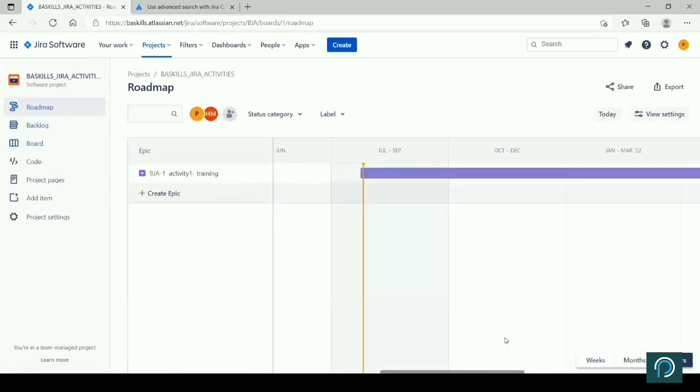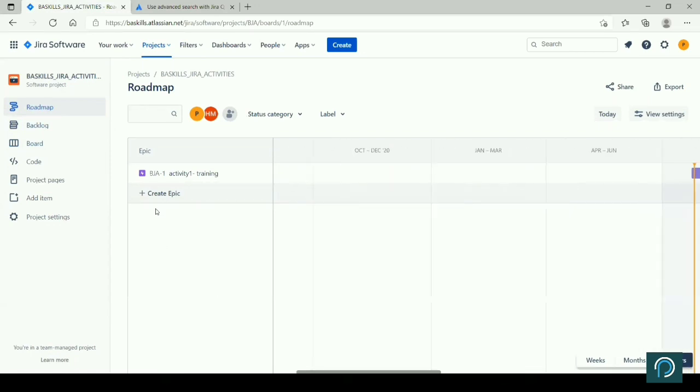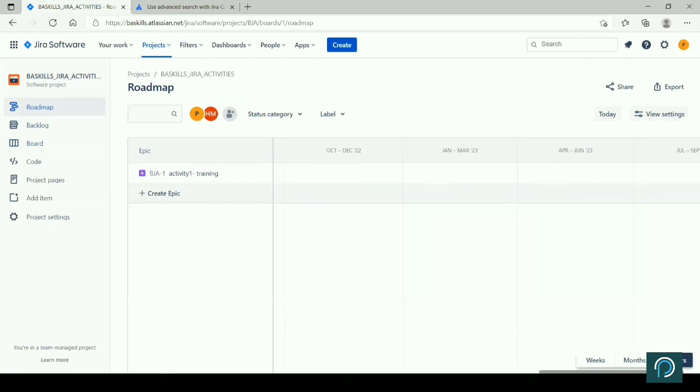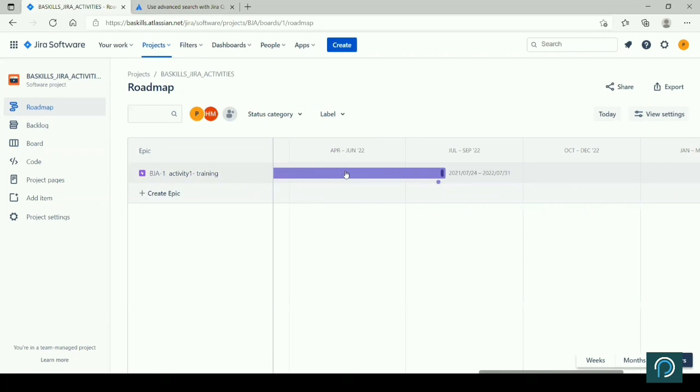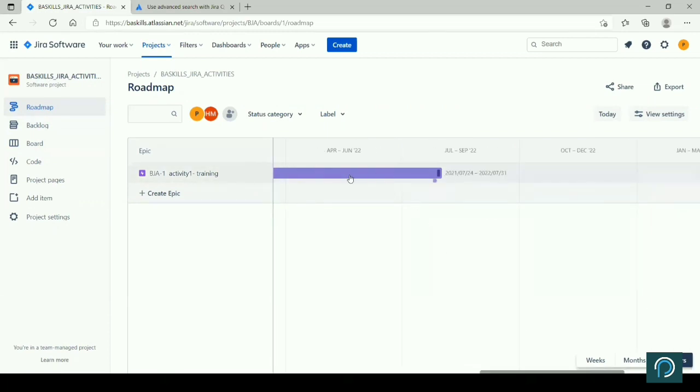The roadmap is the entire roadmap of this particular project, where your project manager will create all the Epics, and requirements will appear here. The tentative timeline that you have created appears here. For this particular Epic, I have given a timeline of when we are going to start and end. That is why it is appearing like that. So when you create an Epic and story, you just give a timeline of when you are going to start and end, and all that will be added.